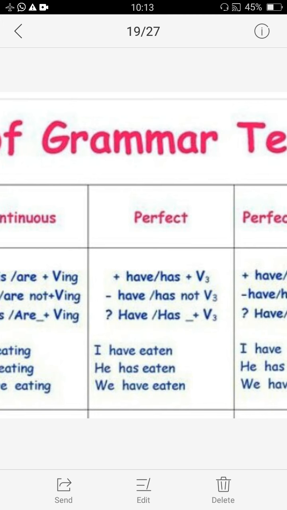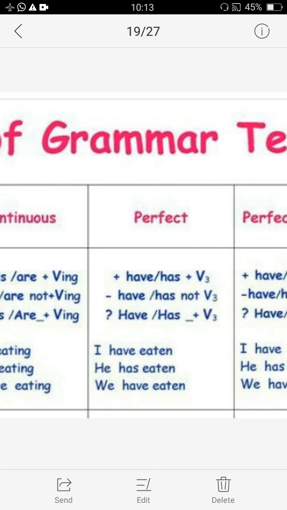This is perfect tense. And talking about negatives, again, simply after has or have we add not. Have not eaten or has not eaten. He has not eaten, we have not eaten. Negative sentence.